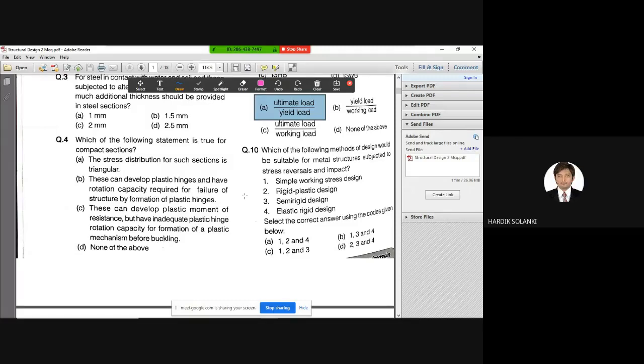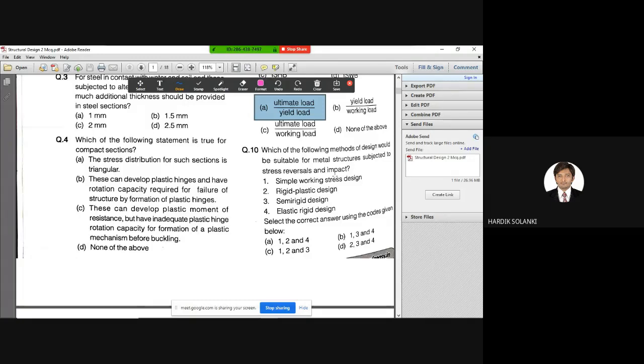All right. Next question. Which of the following methods of design would be suitable for metal structures subjected to stress reversal and impact? Four methods are given: simple working stress design, rigid plastic design, semi-rigid design, elastic rigid design. Out of these four methods, which is suitable if the structure is subjected to reversal stresses and impact? Now let us understand the meaning of reversal stresses and impact.